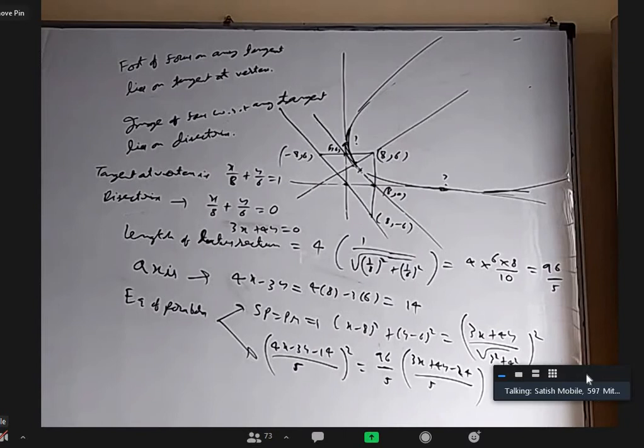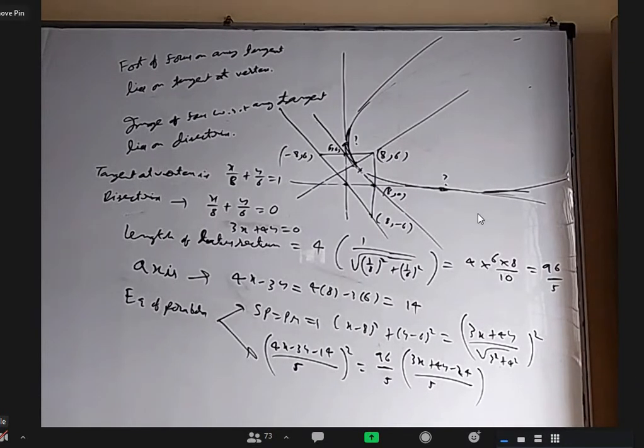Sir, Nitin, you are saying take the general equation of the tangent and substitute (0, 0), you'll get a quadratic equation and you'll get 2t. What do you want to take as the general equation? For this, we don't have a general equation for a rotated one. We cannot take y equal to mx plus or minus a by m and all, because that is only for y squared equal to 4ax, not even translated, rotated. That's the problem.